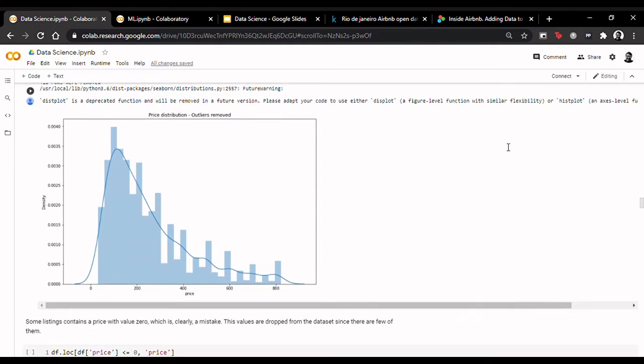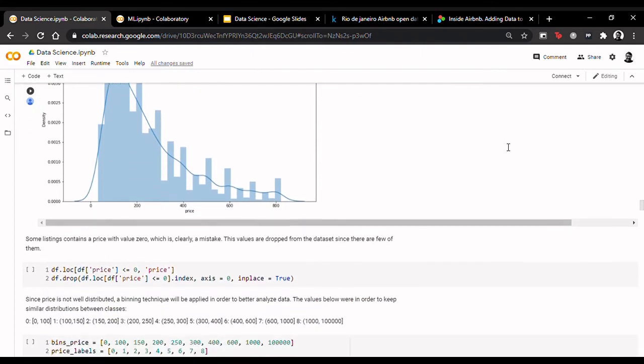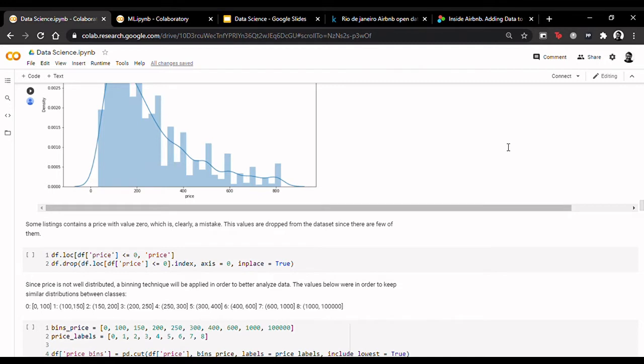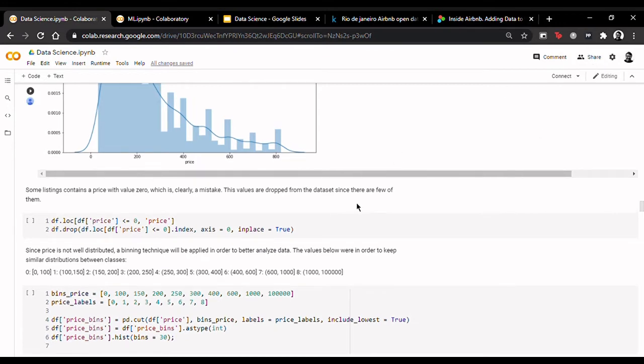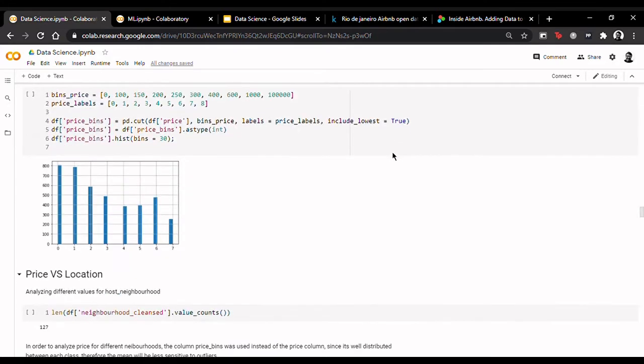We see that some listings contain a value of 0, which is a mistake, and since there are only a few such listings, they are dropped from the dataset. Since price is not as well distributed as you would like, a binning technique is applied to better analyze the data. This will be done for the next section.